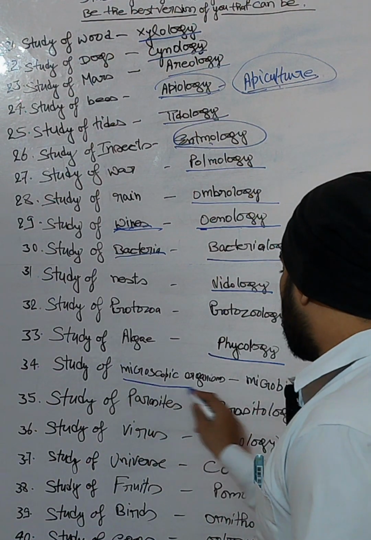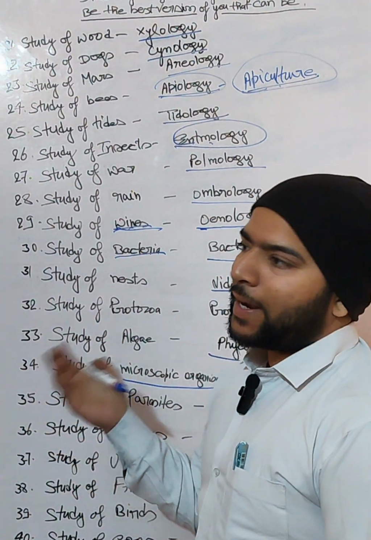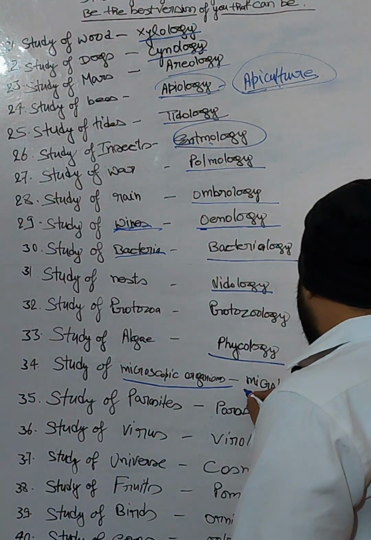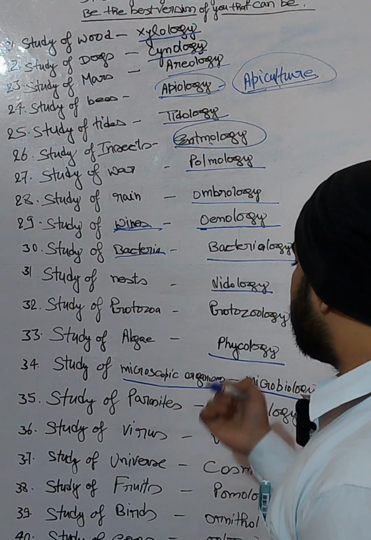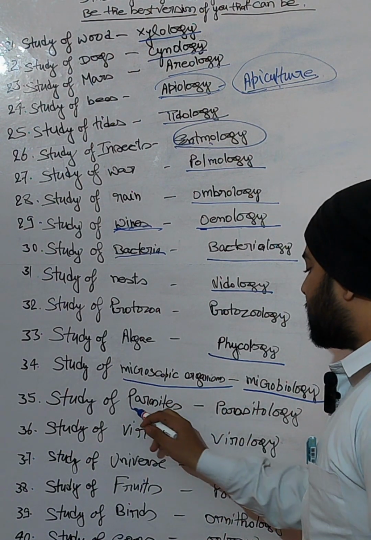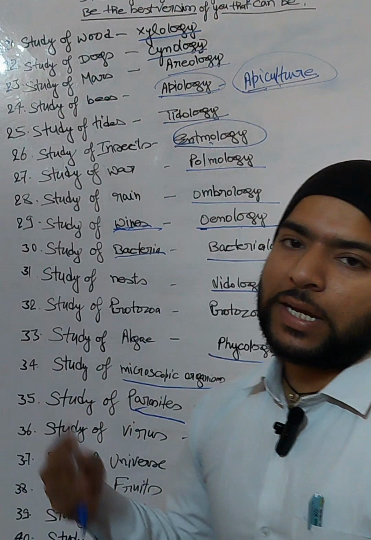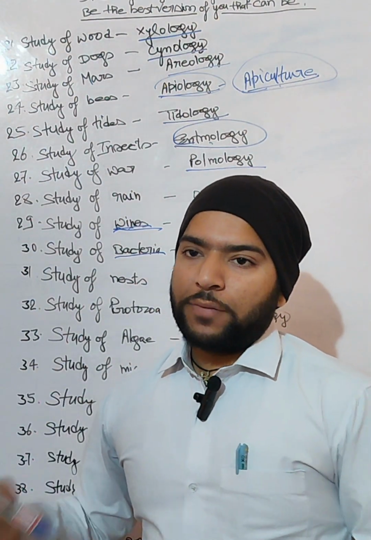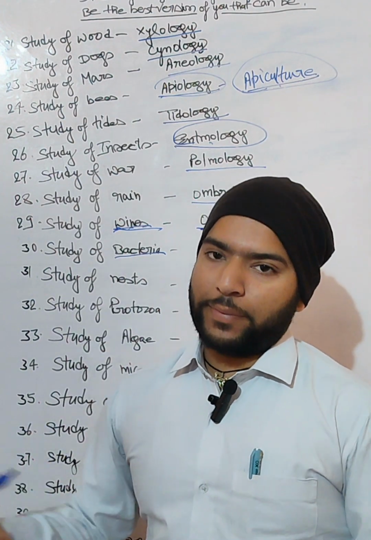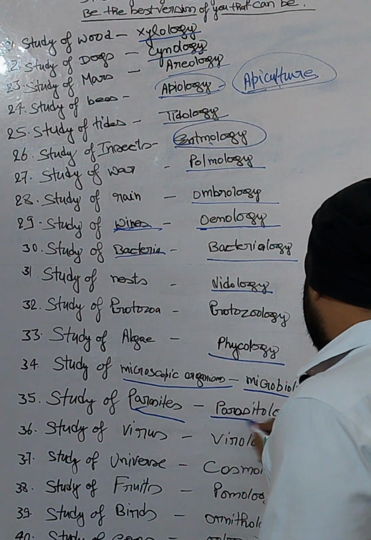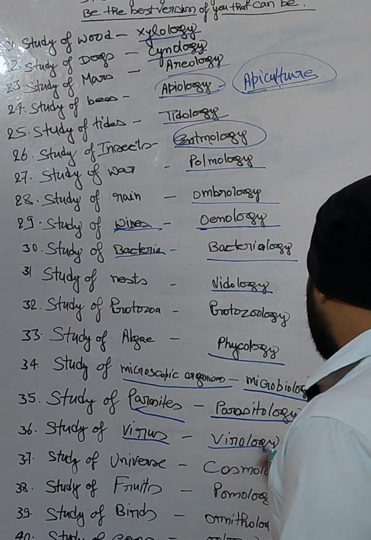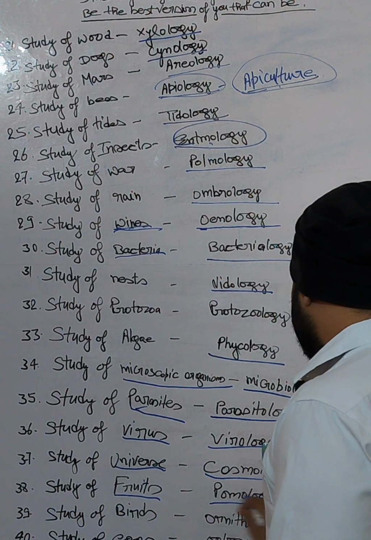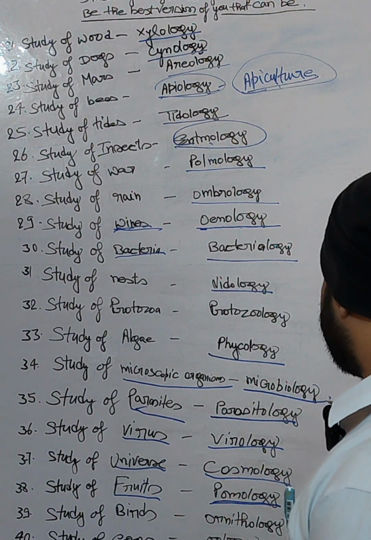Study of microscopic organisms, all the microscopic organisms that we cannot see with the naked eye, that is called microbiology. And study of parasites. A parasite is defined as an organism that takes nourishment and survives by depending on another body for its nourishment and survival. So that is called parasitology. Study of viruses, virology. Study of the universe, cosmology.